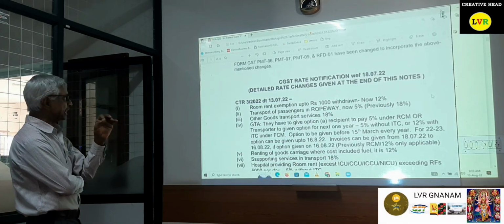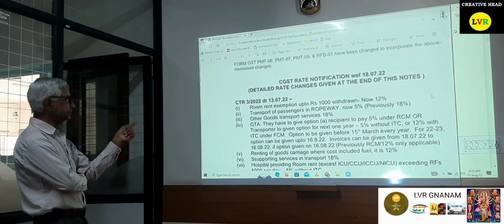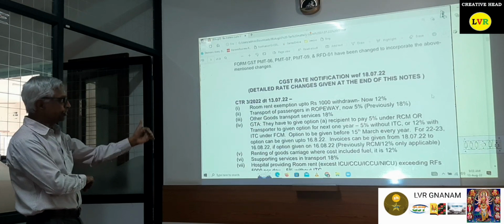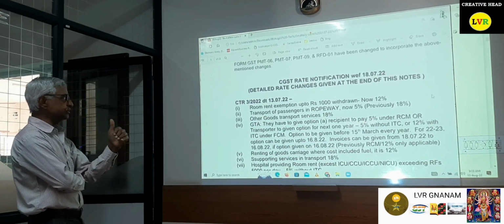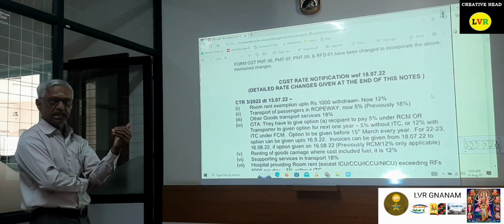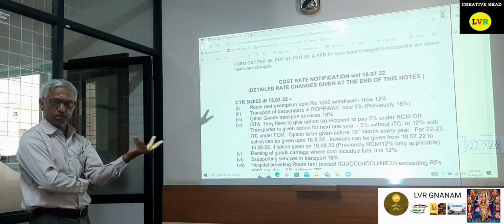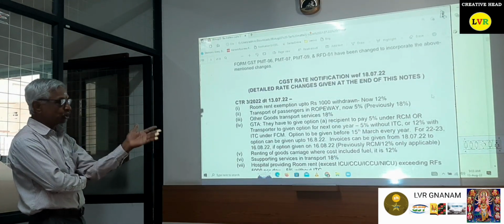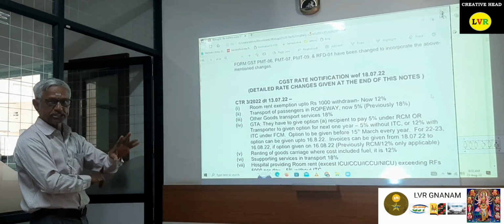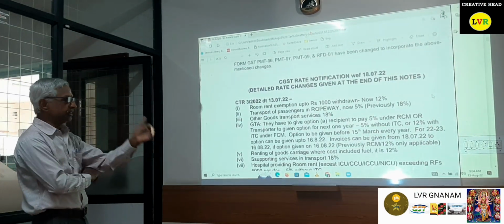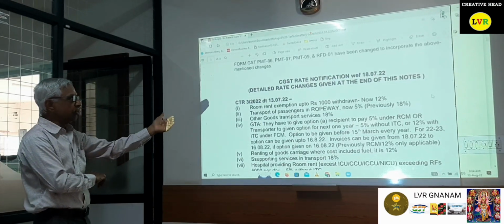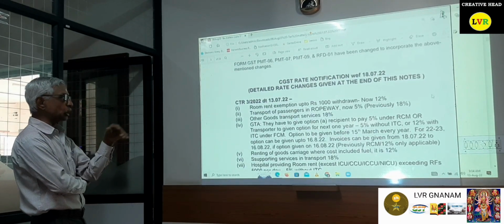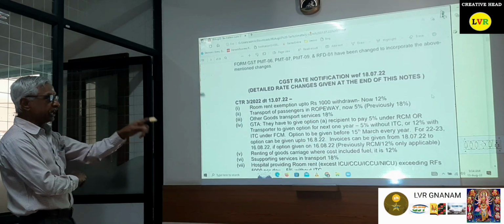That is CT rate notification 3/22, all the notifications dated 13/7/22. Please note that the room rent exemption up to 1,000 rupees has been withdrawn. So far, exemption was given up to 1,000 rupees for the lodge; now it has been withdrawn and taxed at 12%. Now there are only two rates, 12% and 18%. If it crosses 7,500 rupees, we have to pay 18%. Otherwise, it is 12%.